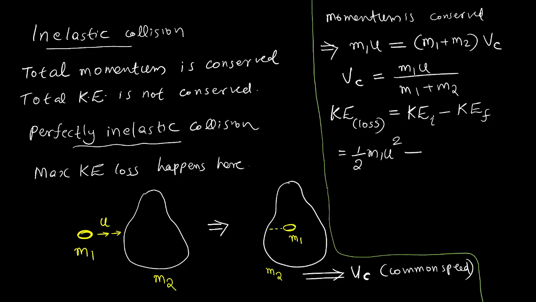Only the derivation you have to understand, no numericals. Half into m1 u square. m2 is stationary, so m2 does not have any kinetic energy. This is the initial kinetic energy. Final kinetic energy will be half into mv square. Now the mass will be m1 plus m2, because one body is completely inside the other, moving with the speed vc. So final kinetic energy will be half into m1 plus m2 vc square.